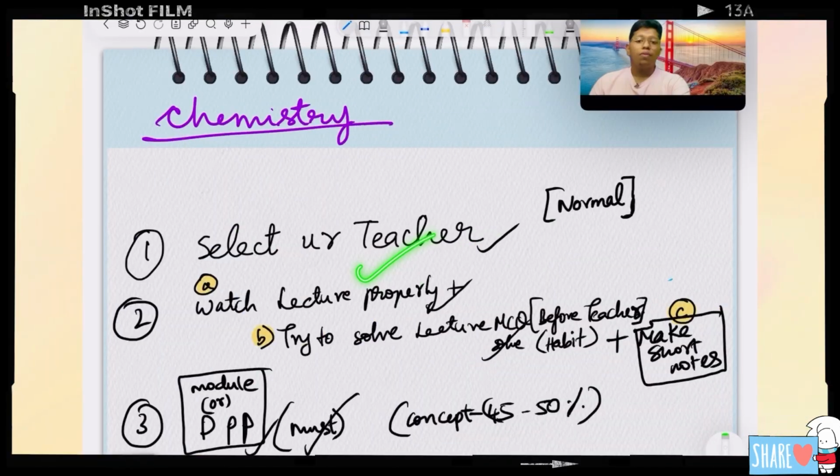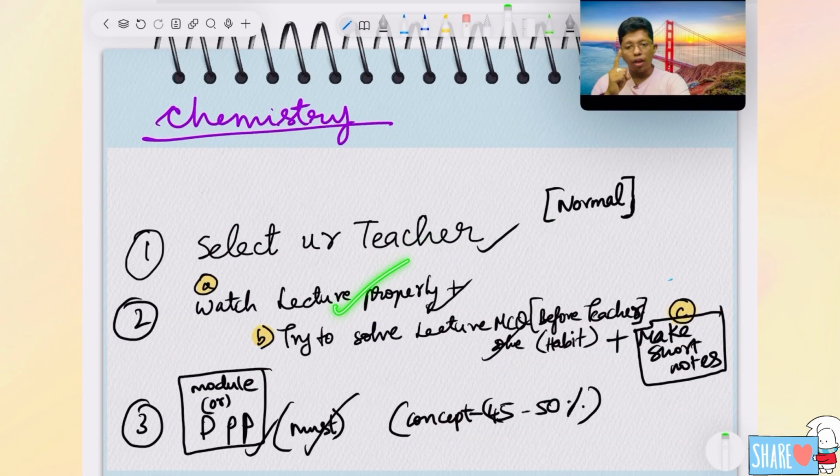After selecting a teacher, what you should do is watch the lecture properly, understand it. Everybody will do that. In chemistry, if it is organic, the teacher will write many reactions and give you some questions. What you should do is, while they are writing the questions, try to solve the answer before the teacher solves it. It's a very important thing. This should definitely become your habit, because by doing this you will develop interest in your subject.